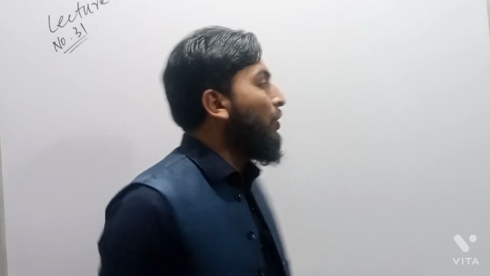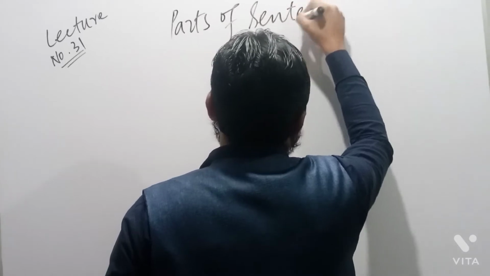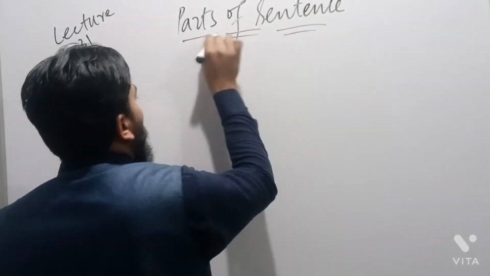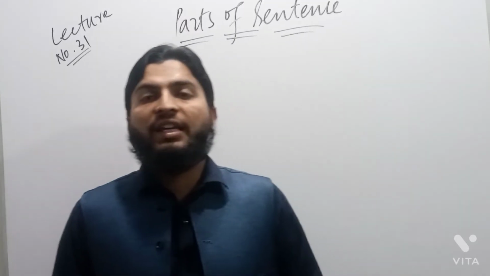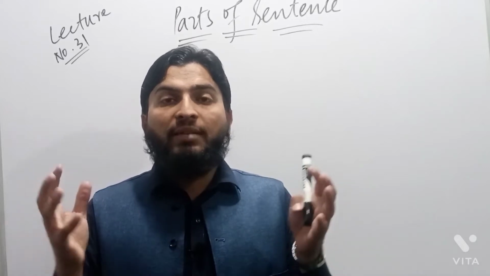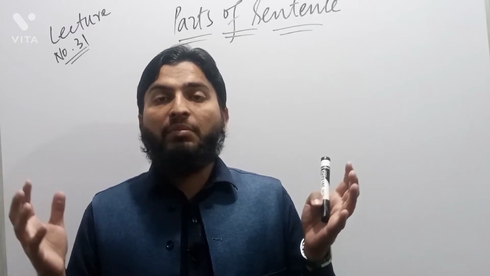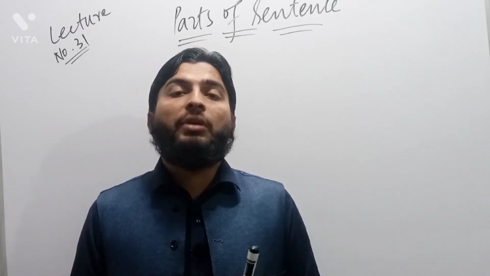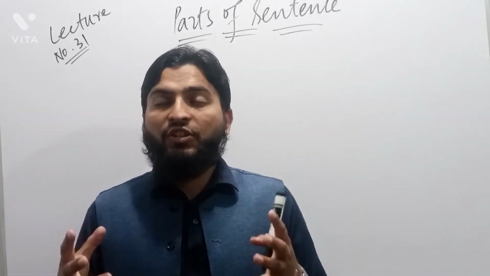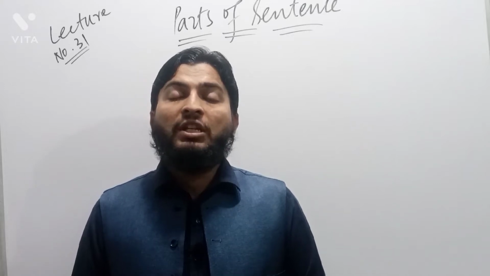Today I'm here with you for lecture number 31. Lecture number 31 is about parts of sentence. What do we mean by parts of sentence? It is quite clear to us that in the last lecture we discussed the meaning of sentence, that is, what we mean by the word sentence. We define sentence in this way: it is called the combination of words, or a group of words, or the combination of phrases that gives us full meaning, that gives us complete sense. This is called sentence.